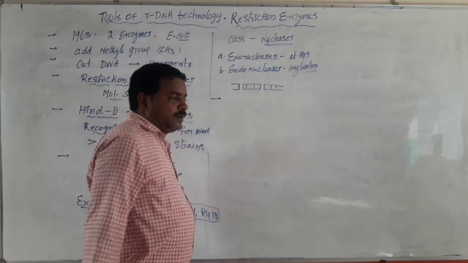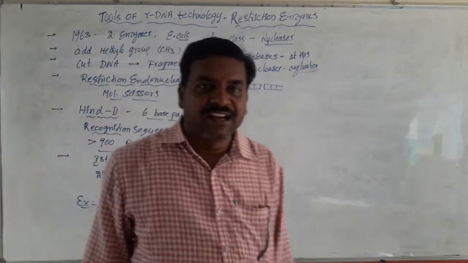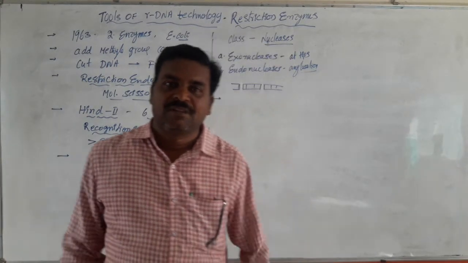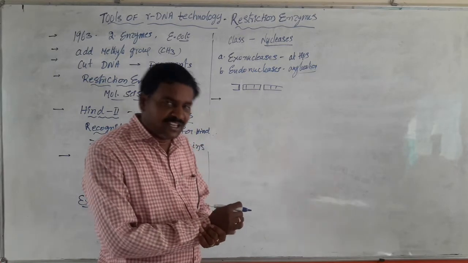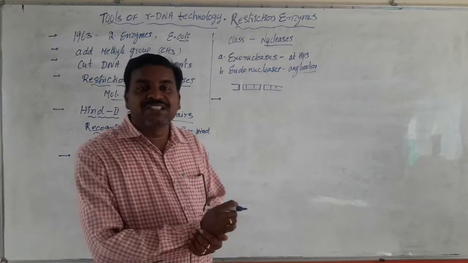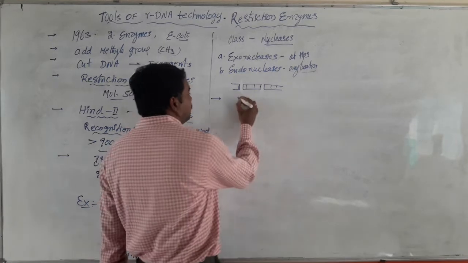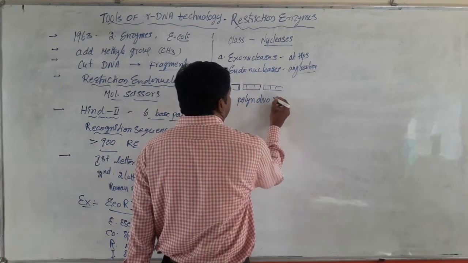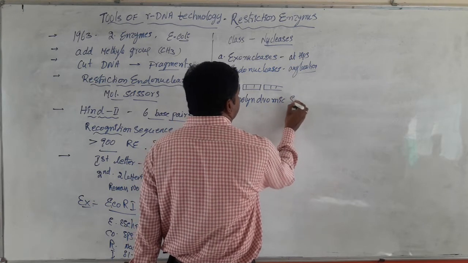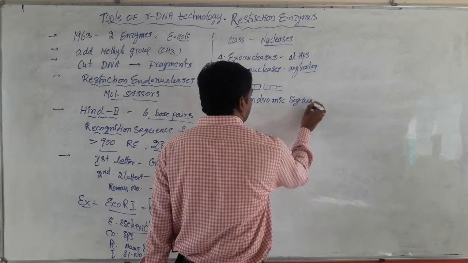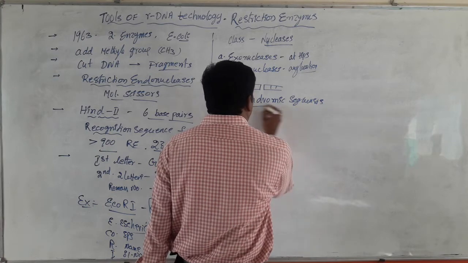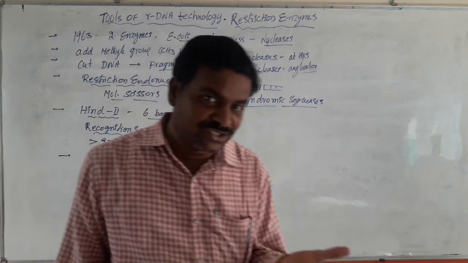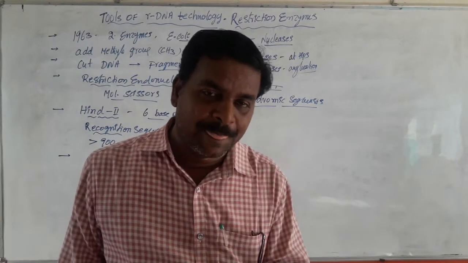Generally, these restriction enzymes recognize palindromic sequences in DNA. What are palindromic sequences in DNA? Or what are palindromes?